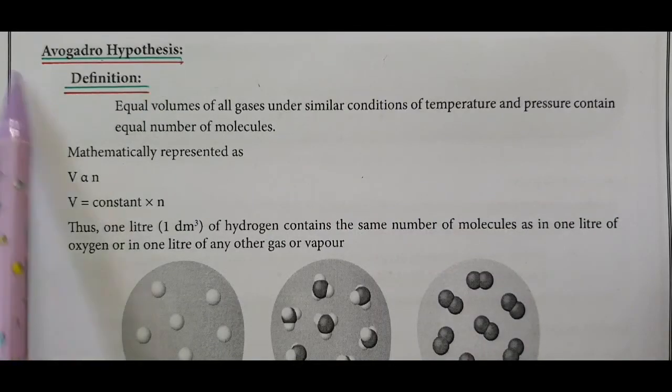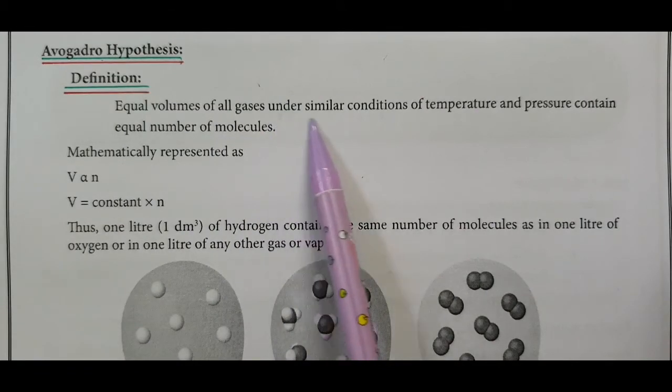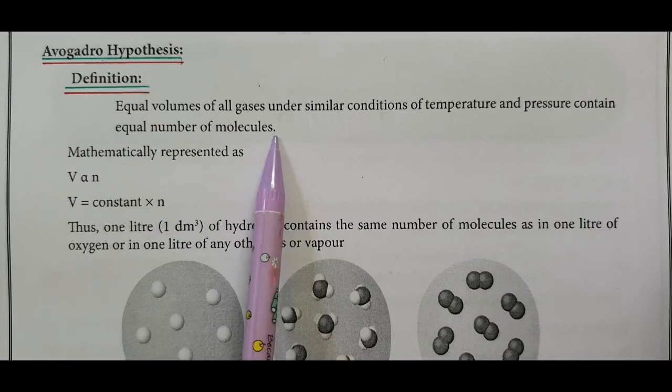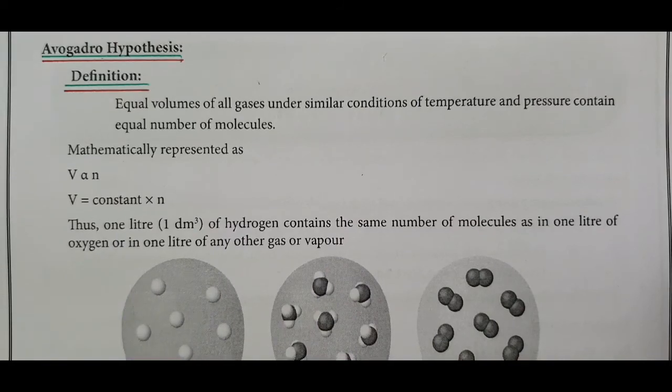Now come to the Avogadro hypothesis. Equal volumes of all gases under similar conditions of temperature and pressure contain an equal number of molecules. Mathematically, volume is directly proportional to N, V equal to a constant into N. The proportionality sign is converted into an equal sign by adding a constant. Thus, 1 liter, that is 1 decimeter cube, of hydrogen contains the same number of molecules as 1 liter of oxygen or 1 liter of any other gas.